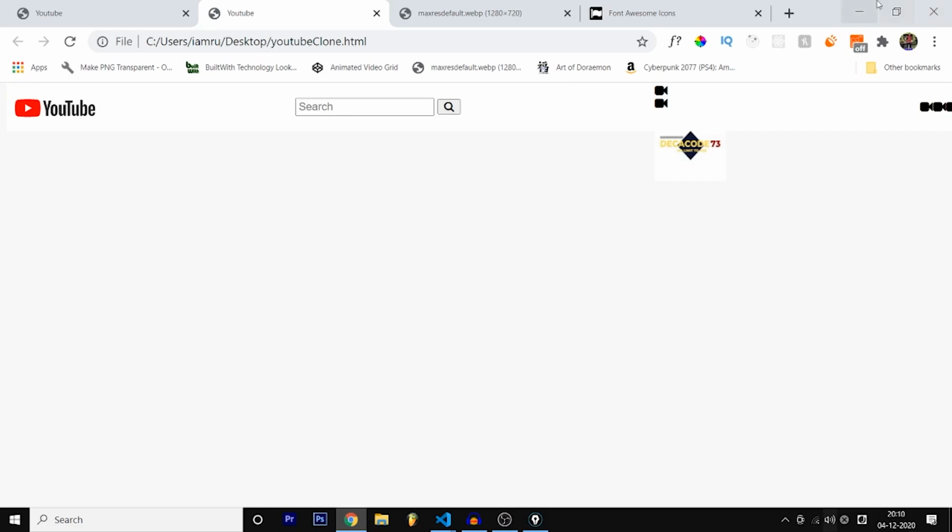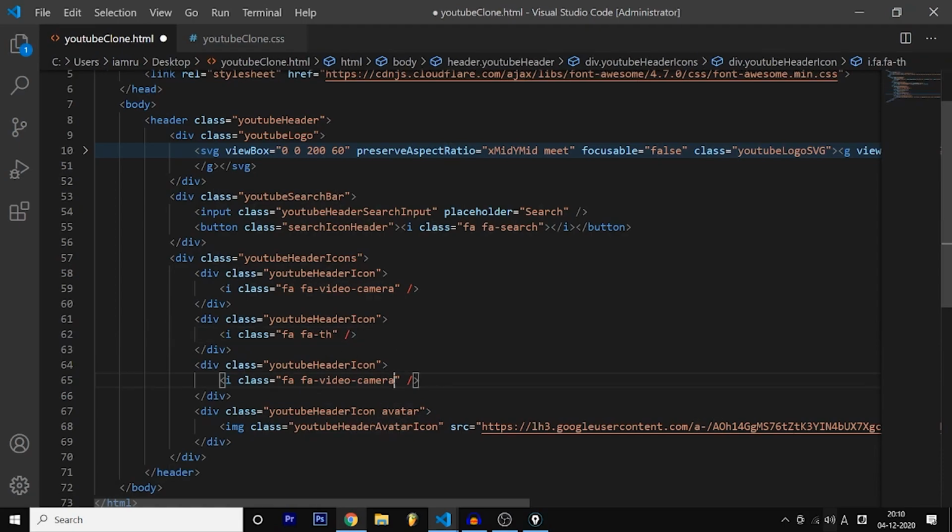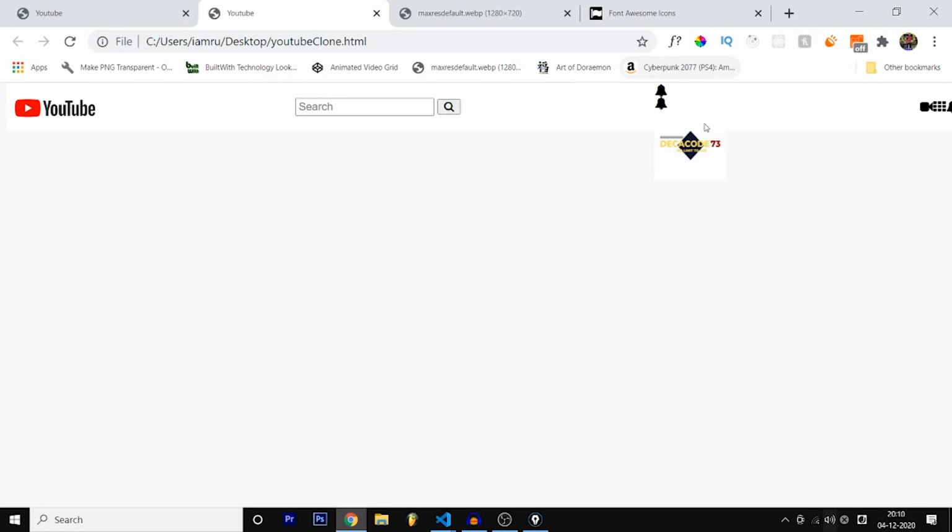Okay, so this is it. I guess we did not change icons, so let's change it. First of all, FA video camera, and the second one is FA th, and after that it is bell. So there are these many icons.